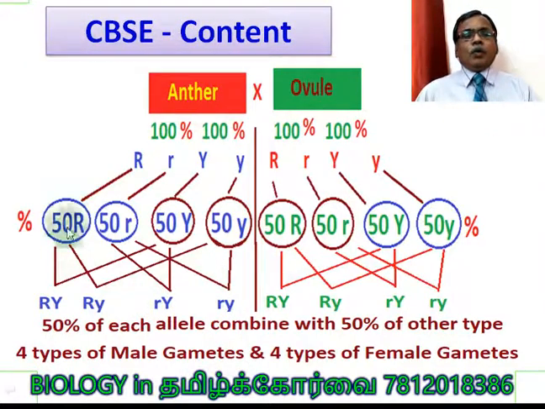Now you can see the overall picture. In the anther, 100% R gene, in which 50% is capital R and 50% small r. I am telling from the anther side alone now. For Y, 50% capital Y, 50% small y. Now they have to join with the other chromosome. When it is joining, capital R may go with capital Y 50%, and another 50% of the capital R may go with small y. In this way we get all 4 possible gametes in equal proportion. So that is what I told you here: 4 types of male gametes in equal proportion and 4 types of female gametes in equal proportion are produced.